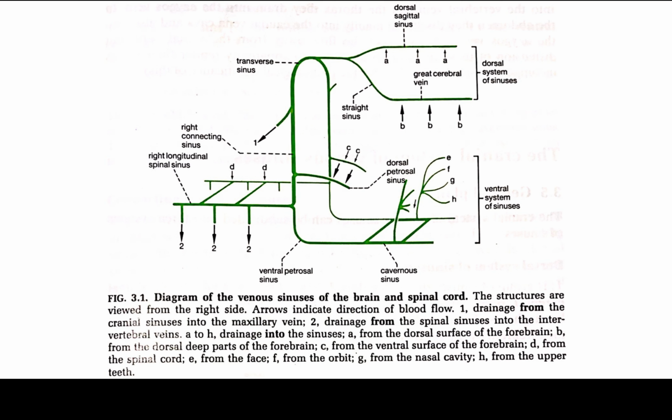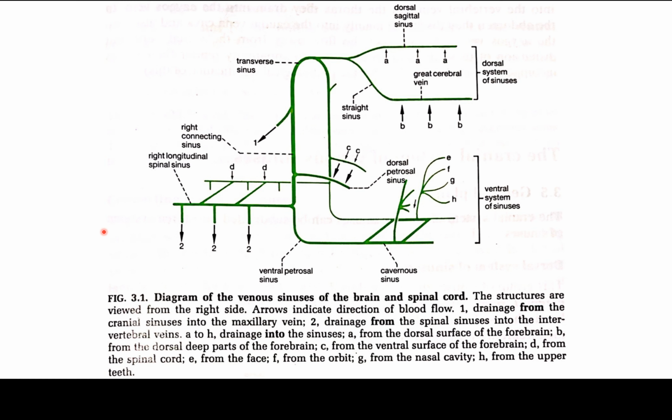The venous sinuses of the neural axis have two components, namely the spinal system and the cranial system. The spinal system drains the spinal cord and the vertebra. The cranial system drains the brain and certain extracranial regions. The two components join to form one continuous system of venous sinuses, in which valves are poorly developed and scarce